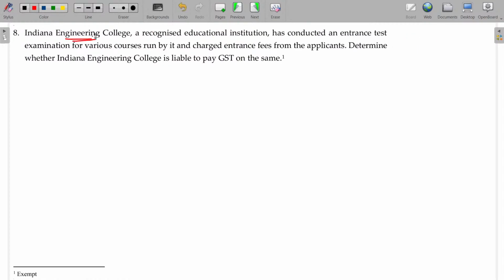Indiana Engineering College, a recognized education institution, has conducted an entrance test examination for various courses. An entrance fee is also charged. Determine whether Indiana Engineering College is liable to pay the GST. Entrance examination is also part of the education activity only, so exempted.